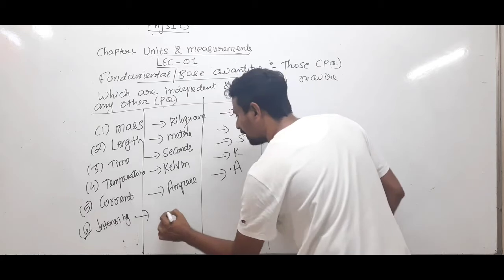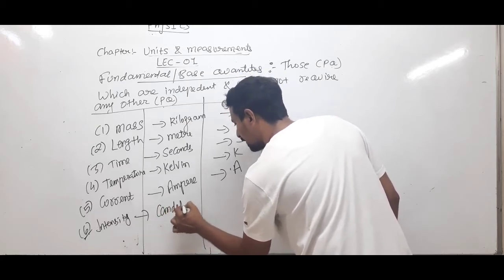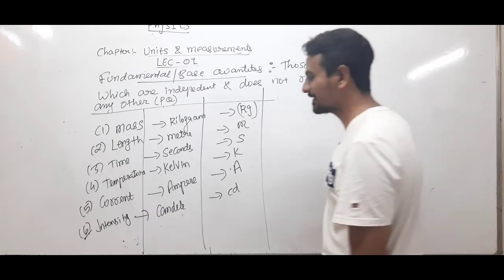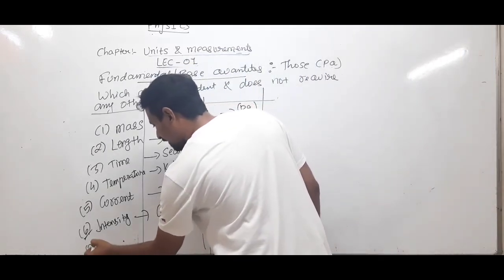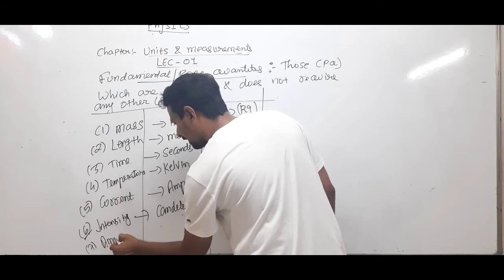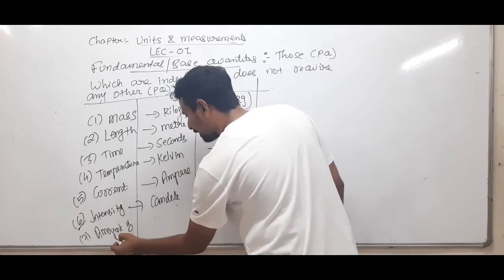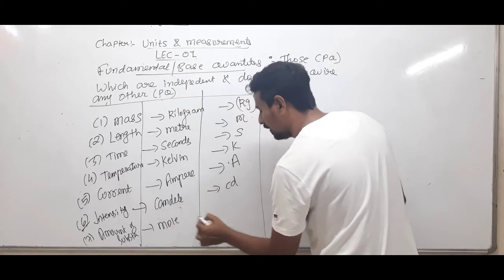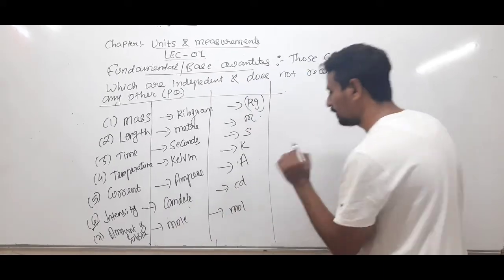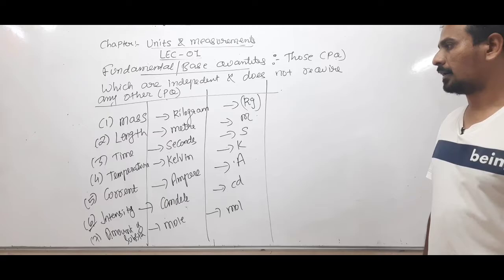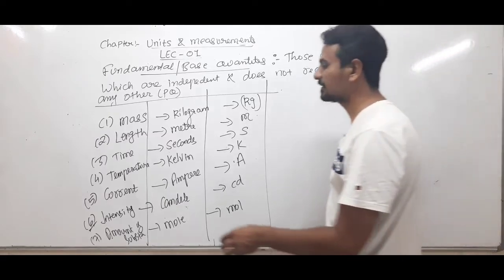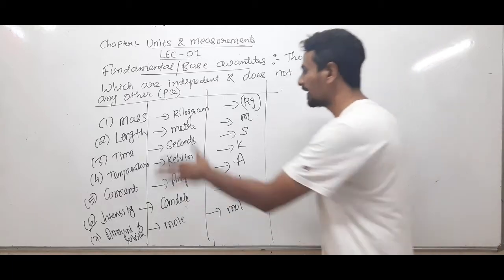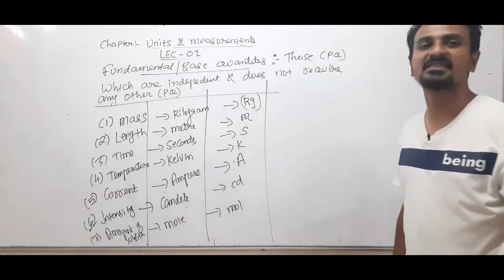This you might not have studied. The unit is candela, cd. Here we'll understand what luminous intensity is. And the last one is amount of substance, expressed in mole. Clear? So these are the 7 quantities, these are their units, and these are their symbols.